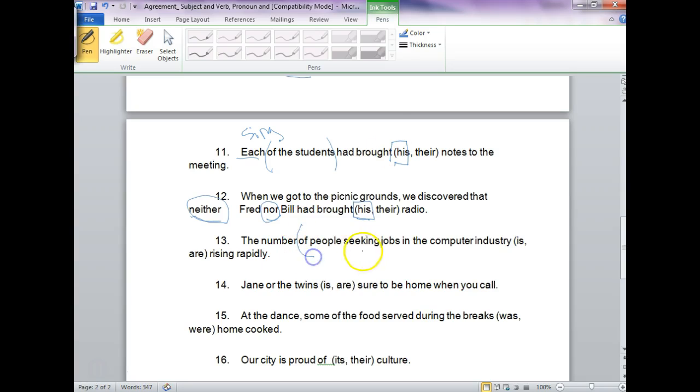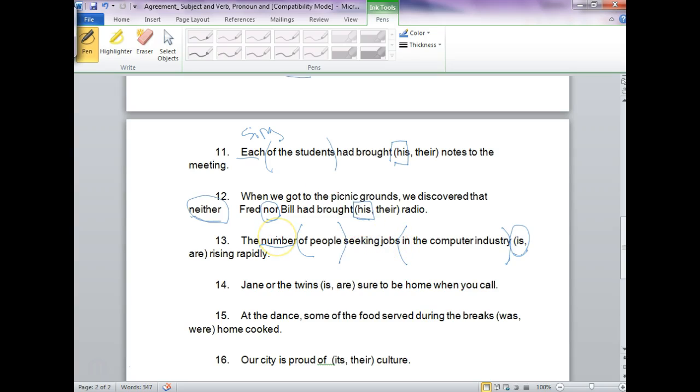The number of people seeking jobs in the computer industry is or are. So you have to agree with the number. Is. You're not agreeing with people. You're not agreeing with jobs.